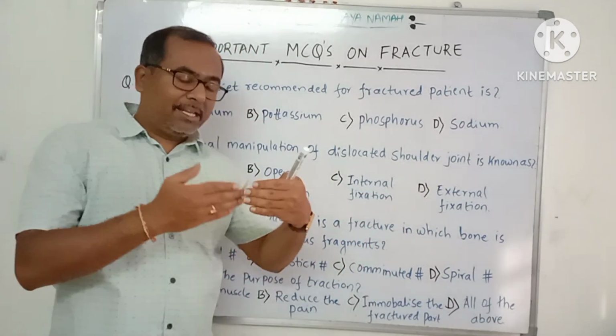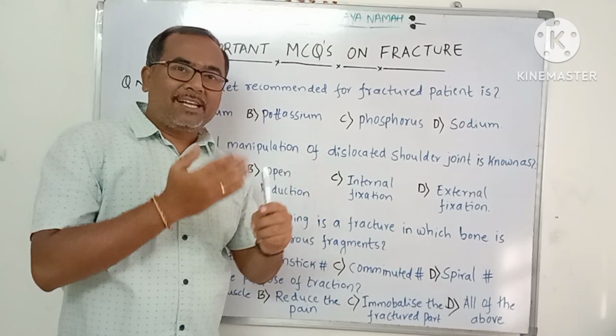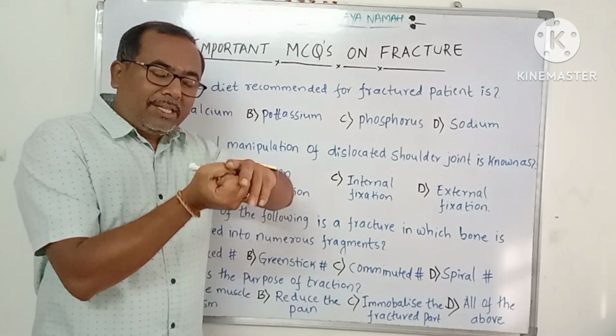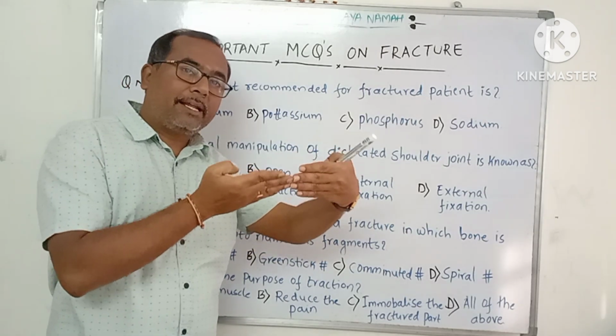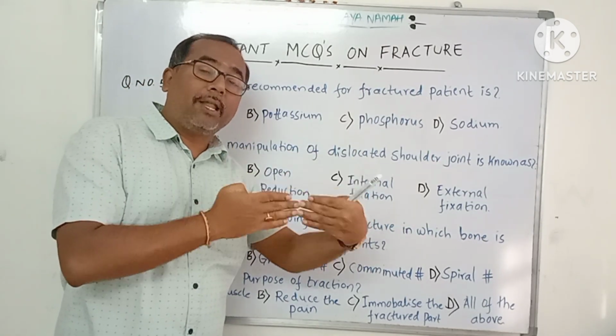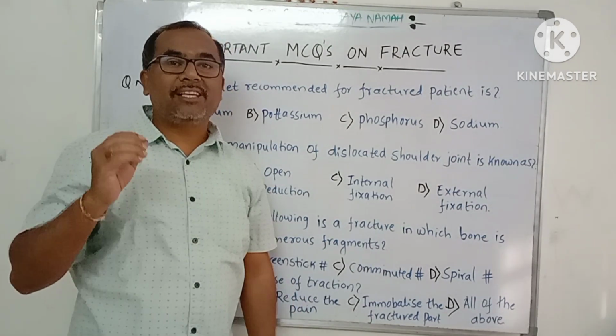Whenever there is a fracture of the bone, the surgeon or orthopedician will bring it back by pulling or pushing the bone. Again they bring the fragmented bones back into the normal anatomical position. That is known as reduction.